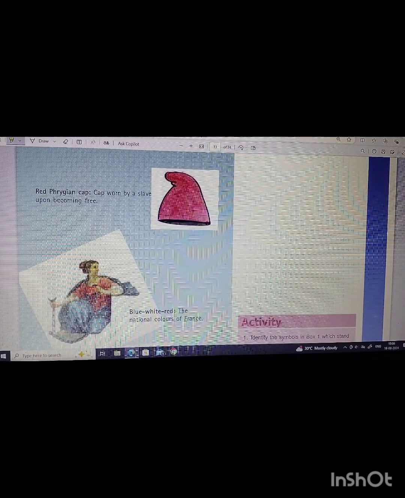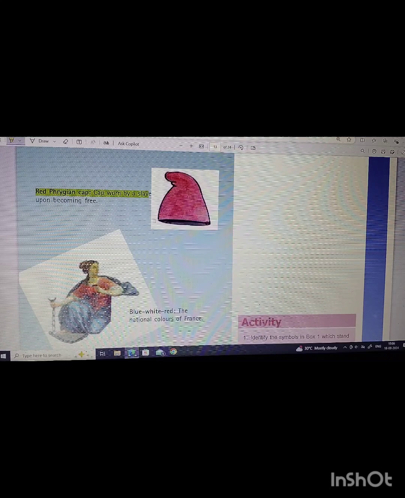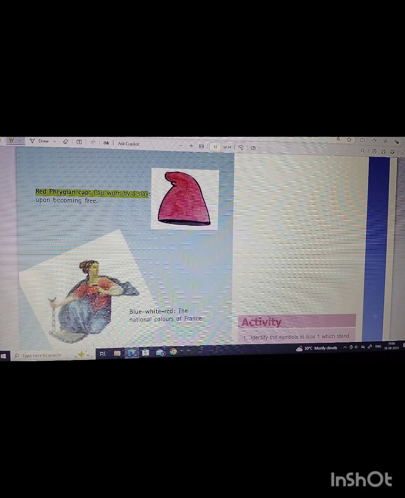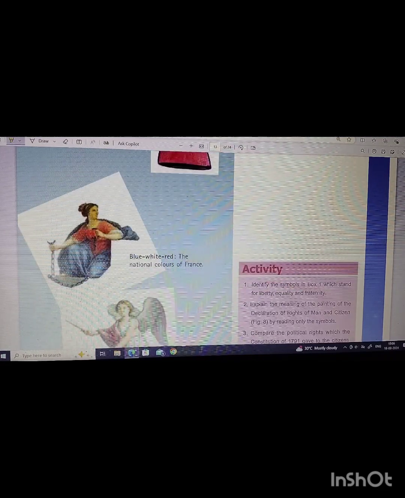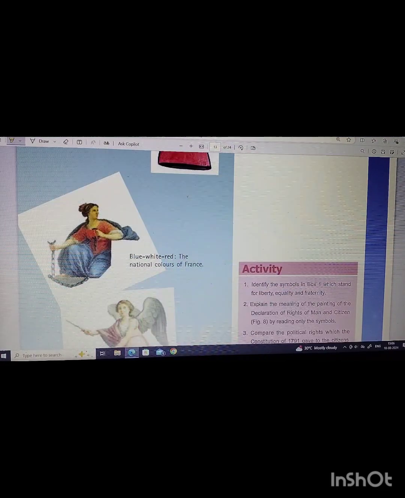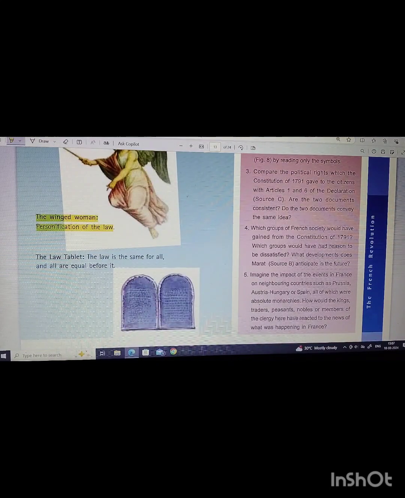So, red Phrygian cap worn by slaves upon becoming free. So, this was actually the cap that was worn by the slaves upon becoming free. Blue, white, red, the national colors of France. You can see in the flags also the blue, white, red. The winged woman, personification of law. The law tablet. This is the same for all and all are equal before it.